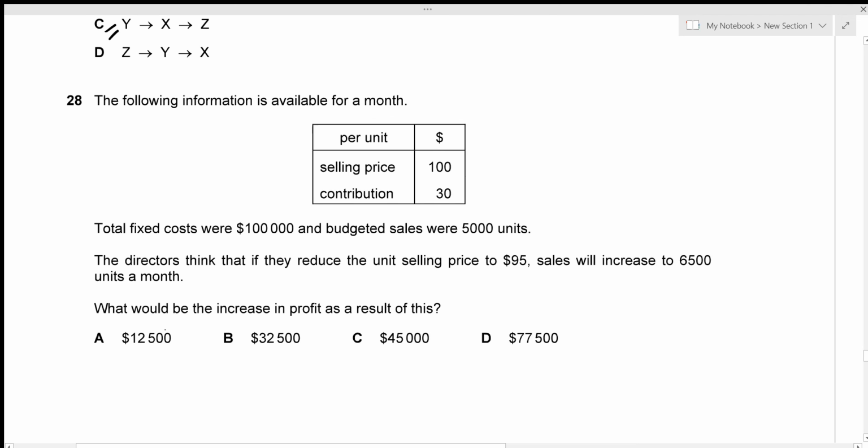Okay, question number 28. We're given the selling price and contribution per unit, and we're also given the total fixed cost and the budgeted sales. We're also given that the directors think that if they reduce the unit selling price to 95, sales will increase to 6,500 units. So previously the sales were 5,000 units, and with the reduction in selling price, it's going to increase to 6,500 units. All right, I'm again going to do the before and after thing.